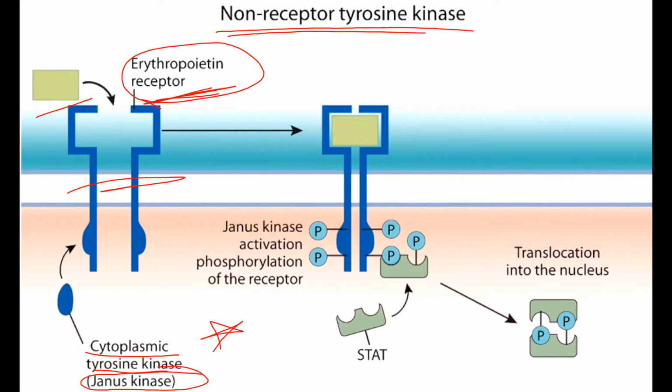this attracts JAK to the intracellular component of the receptor, and once JAK is activated, it phosphorylates the receptors and then attracts the STAT protein, which stands for signal transducer and activator of transcription. STAT is then phosphorylated and translocated into the nucleus, where it alters transcription.